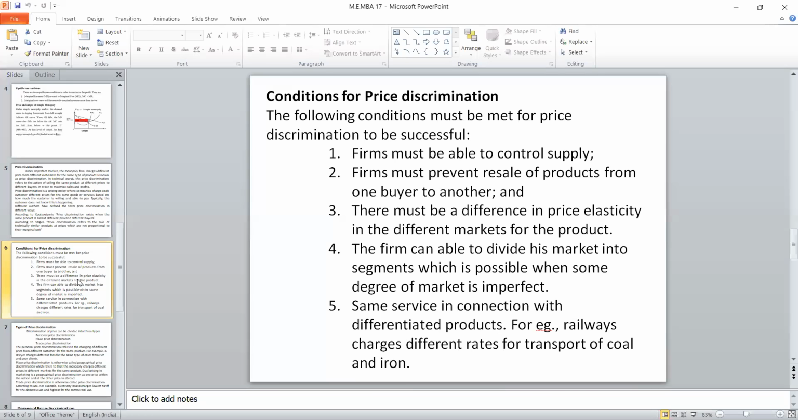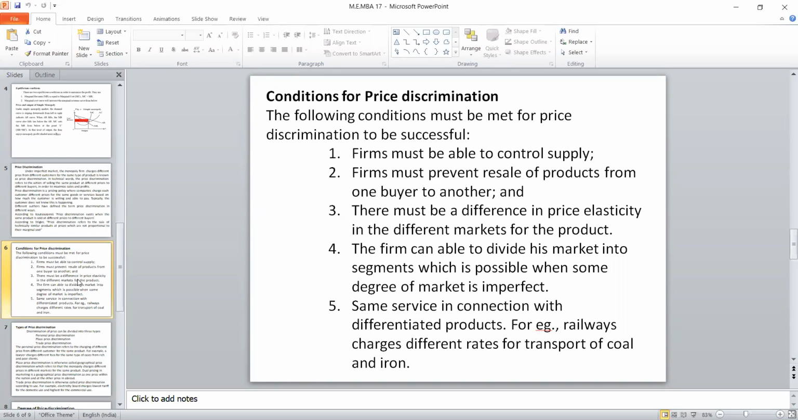Suppose there are 2 markets, one in Pallavaram, another in Crompet. If people are buying from Pallavaram and selling in Crompet, there is a possibility of resale of the product. If that is happening, then he cannot enjoy the monopoly profit. So that is why he will not allow the resale of the product. Third one, there must be a difference in price elasticity in different markets. Suppose he is having different markets, he is the only supplier, then he should show the difference.